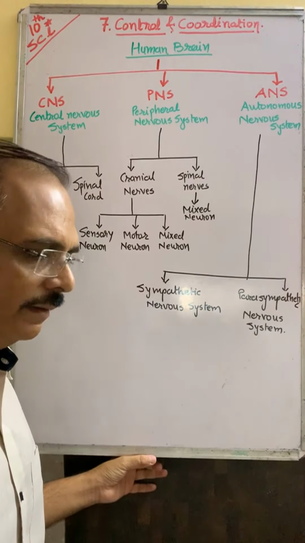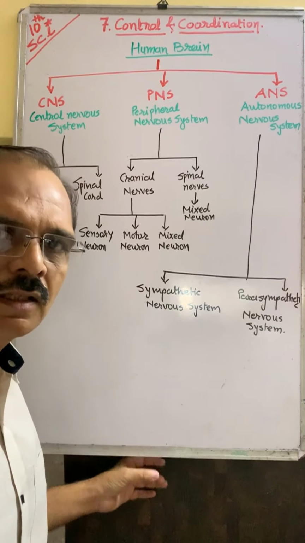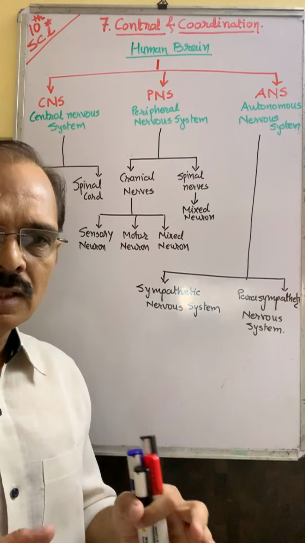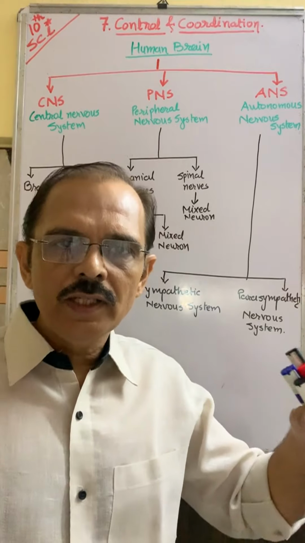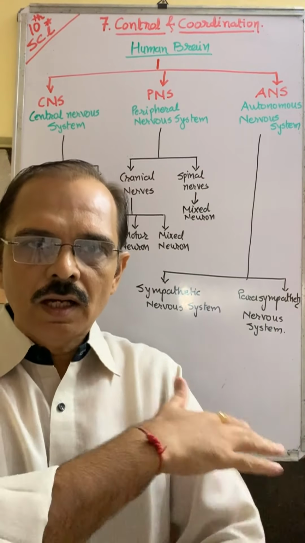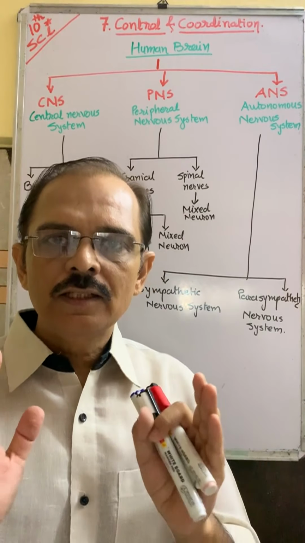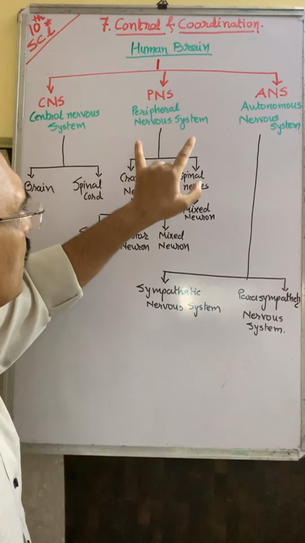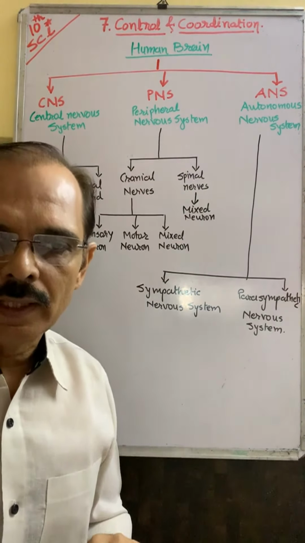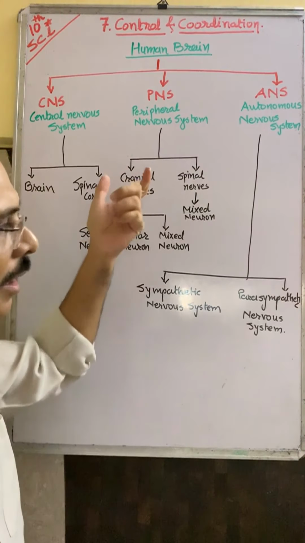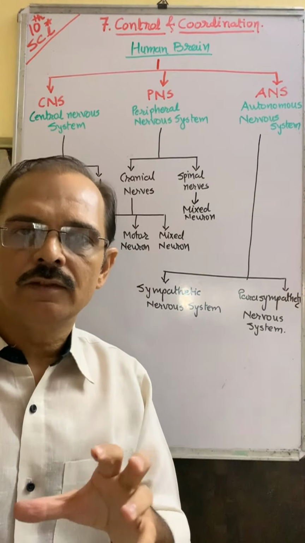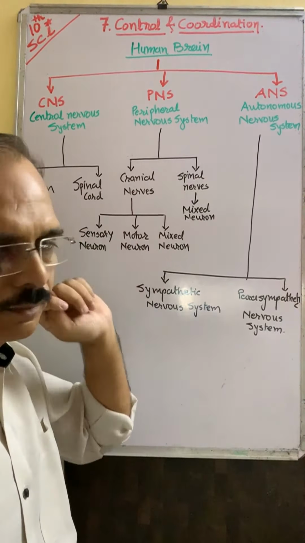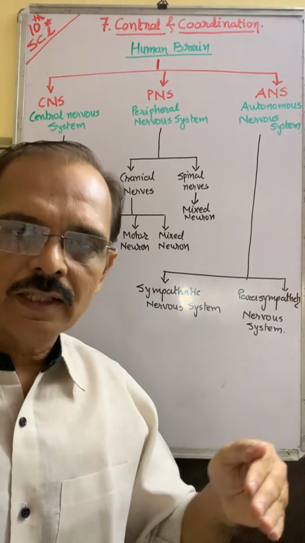Peripheral nervous system, PNS. Full form of PNS is peripheral nervous system. Peripheral means what? Peripheral means the nerves which are in our body on the outer side, not in the deep. So peripheral nervous system is divided into two parts, cranial and spinal. Cranial means the nerves which arise from brain, directly connected with brain. And spinal nerves means which are connected with spine.